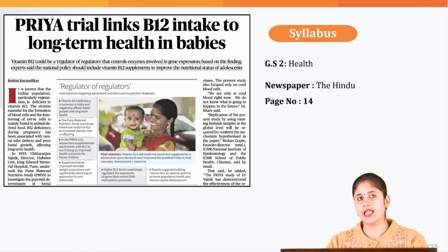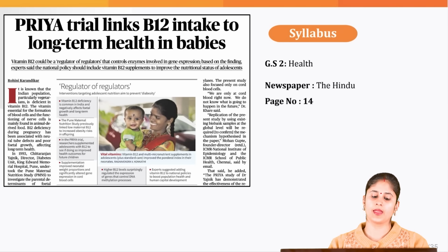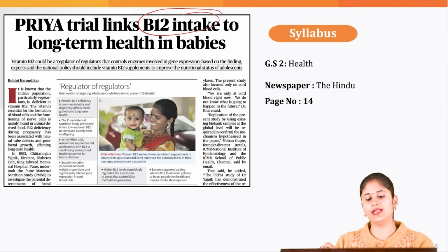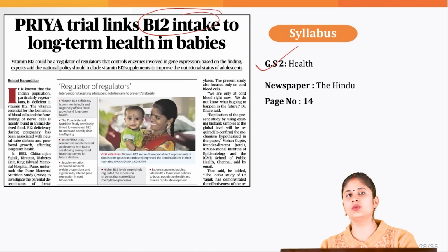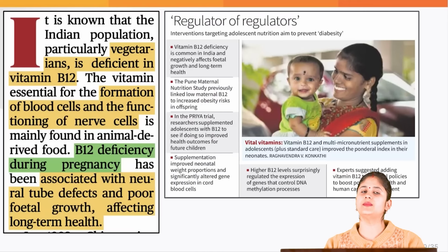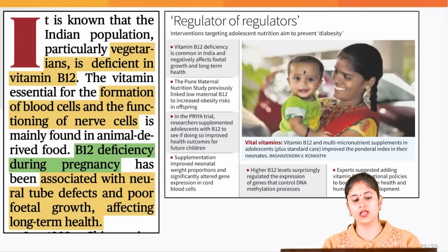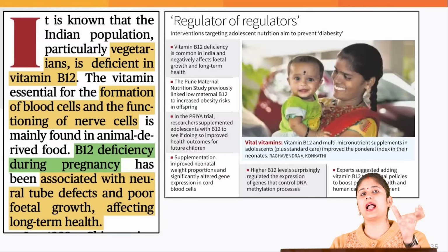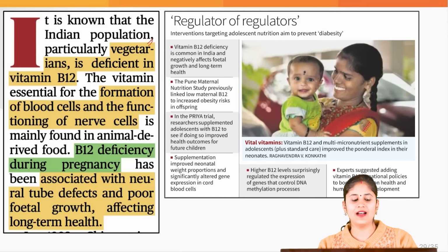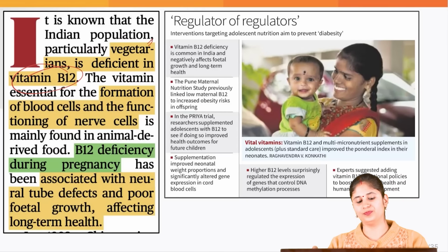Now, in the trials which were carried out in Pune, we found that if we increase the B12 intake, it helps us in improving the long-term health of the babies. This particular topic you can associate with GS paper 2, issues related to health. When it comes to B12, it is majorly found in animal-based products, for example, meat, egg, milk, etc. It is not present in plant-based products, and that is the reason the vegetarians in India have a deficiency of vitamin B12.